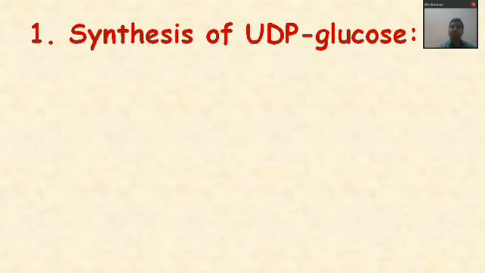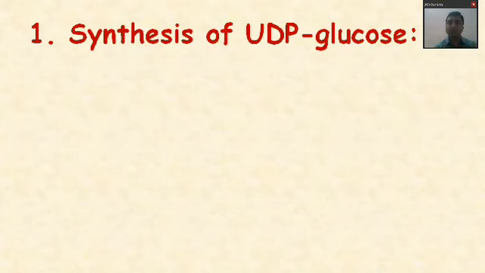The first reaction is the synthesis of UDP glucose. When the glucose gets converted into UDP glucose, it is called the activation of the glucose. Only after formation of UDP glucose can the glucose take part in glycogenesis.